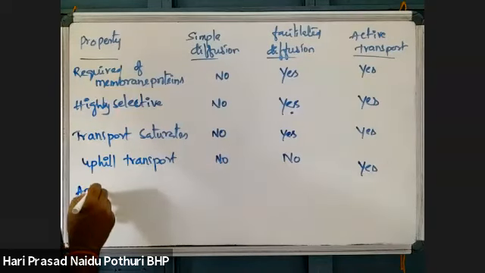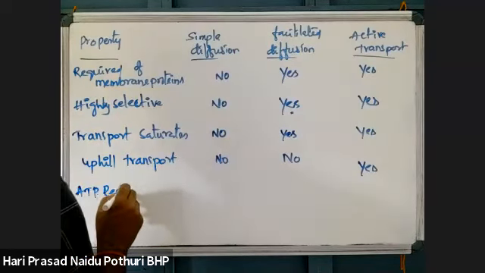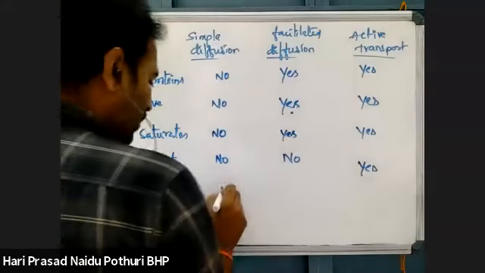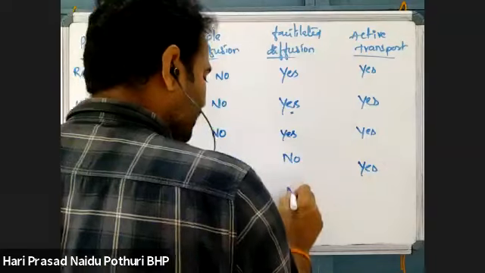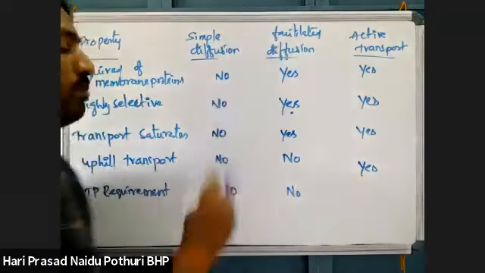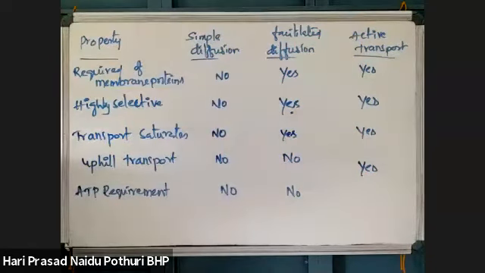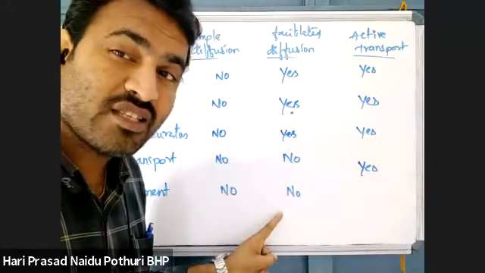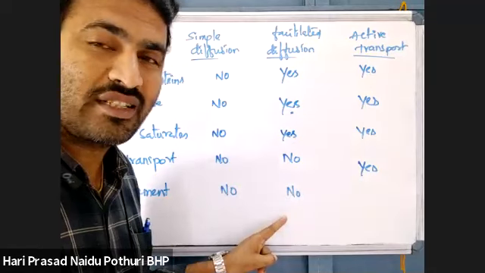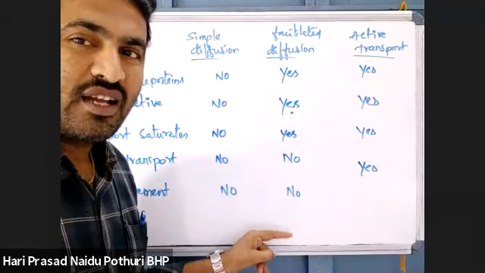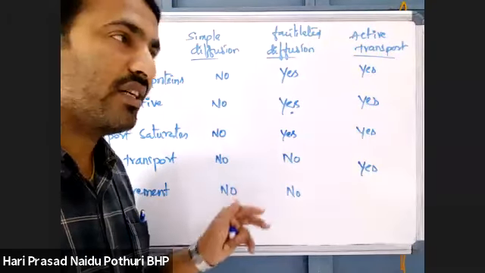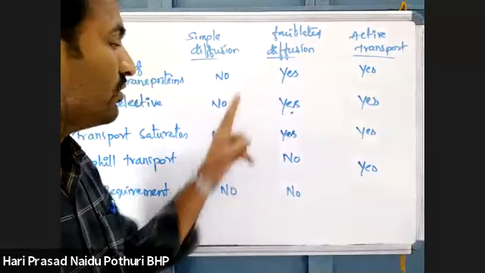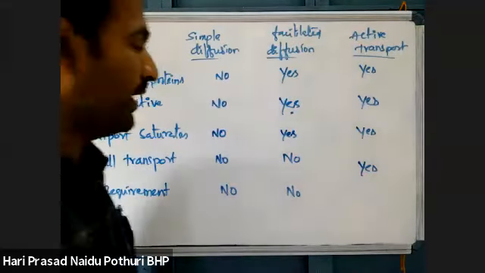Then ATP requirement, energy requirement. No energy requirement is there in simple diffusion and facilitated diffusion. Why? Because the movement is along the concentration gradient, from high concentration to low concentration, so there is no need of ATP.